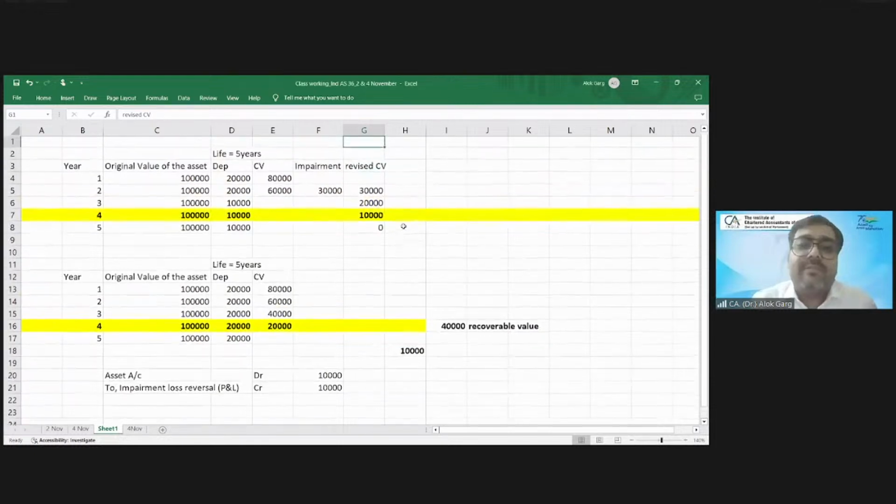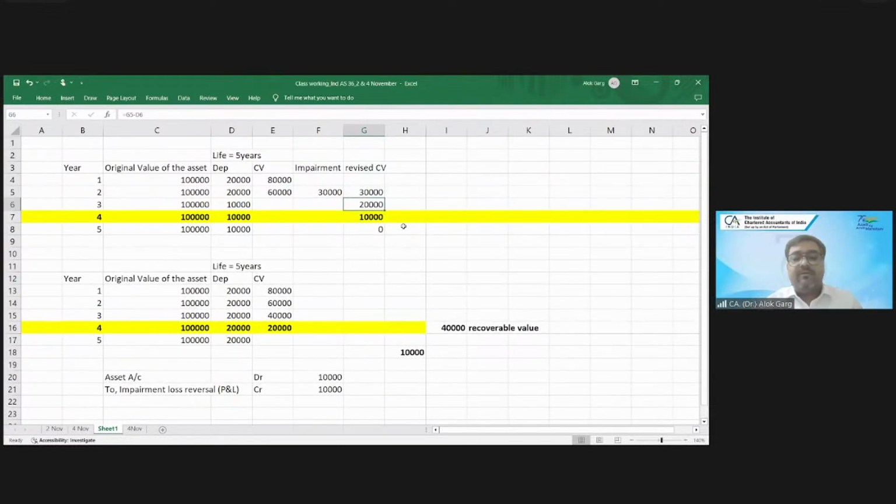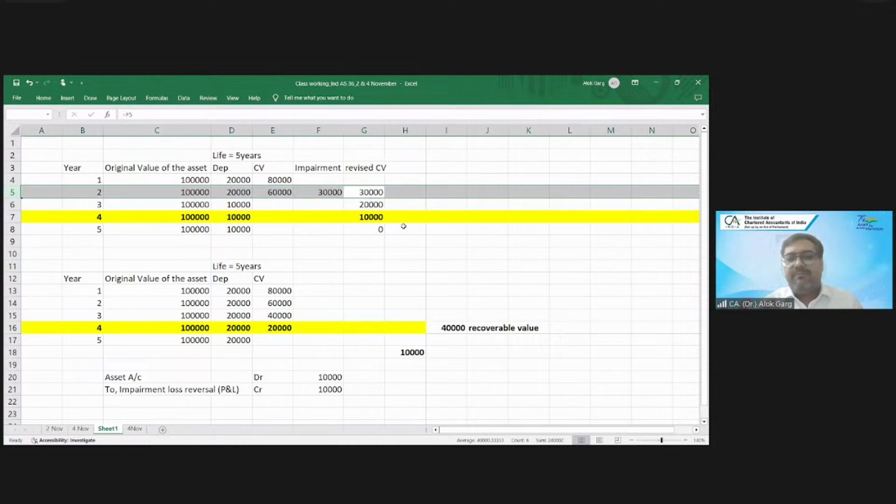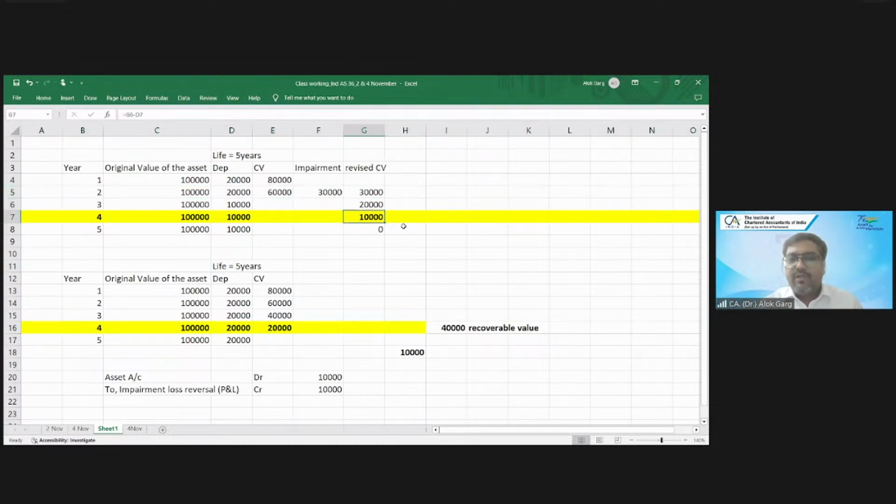So Abrikesh, I understood what you were saying. The 10,000 is after the impairment loss, and this is the original situation now. Because in the second year an impairment has already happened, correct? Yes. And in year four, what is the carrying value in the books of accounts? 10,000.